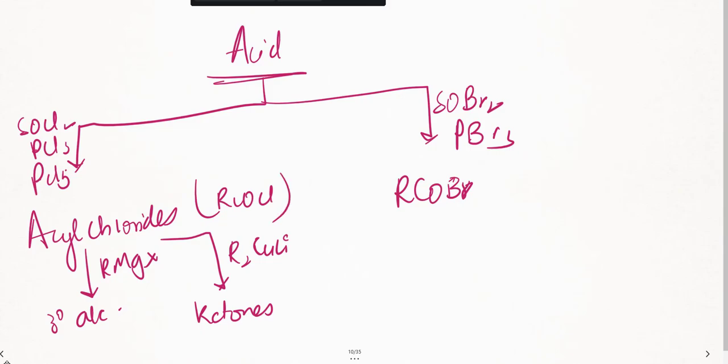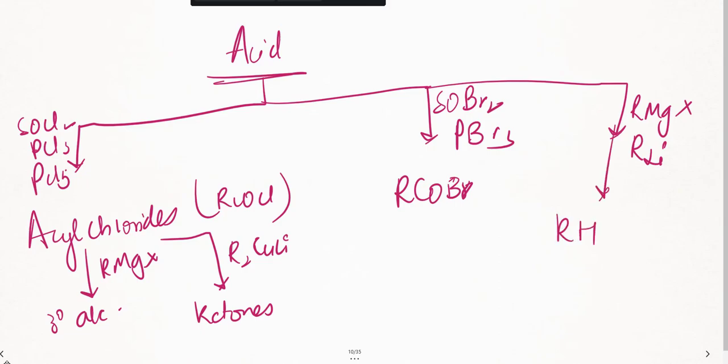Yes. Now further, let us take acids. To the same acid, suppose I am introducing Grignard's reagent, an organometallic compound, or organolithium compounds, RLi. What do I get? I'll be converting into RH. Remember, this is fine.